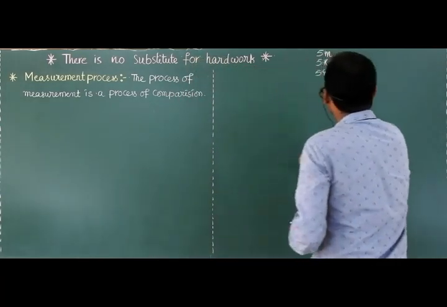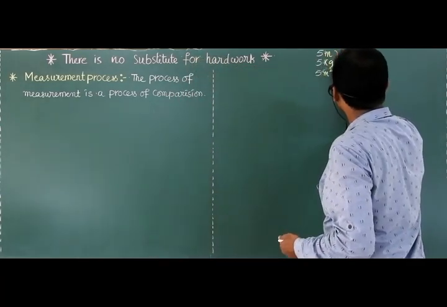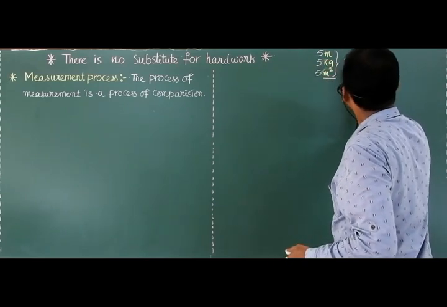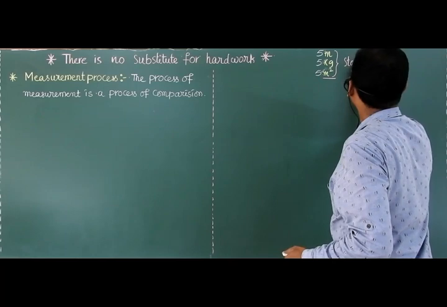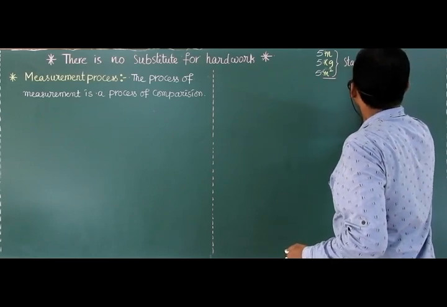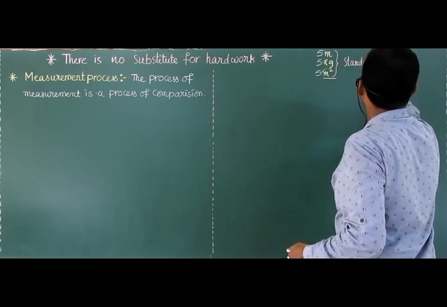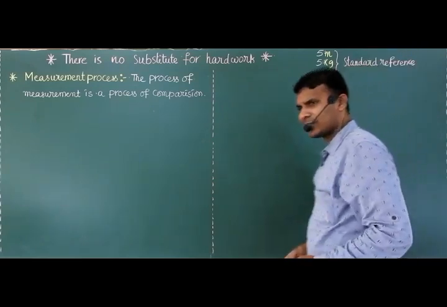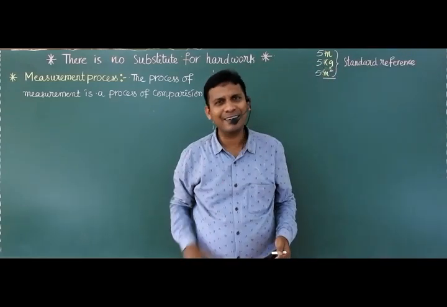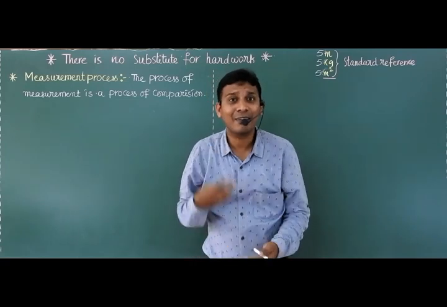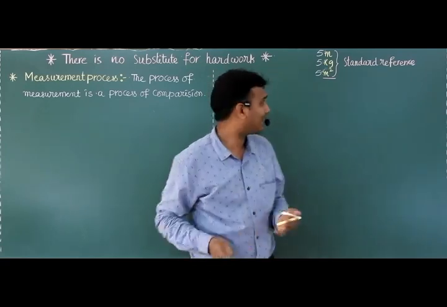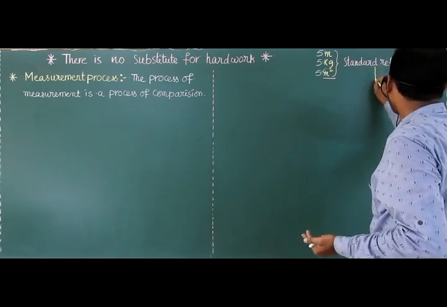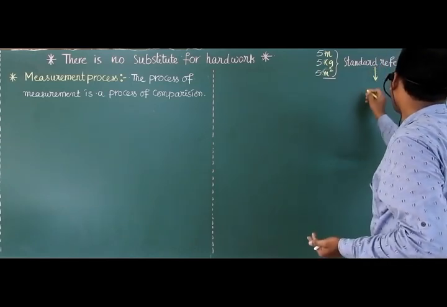This yellow color is nothing but a standard reference. For students, the standard reference is an ID card, like roll number, like your name. Then for physical quantities, what is the standard reference? That standard reference is nothing but unit.